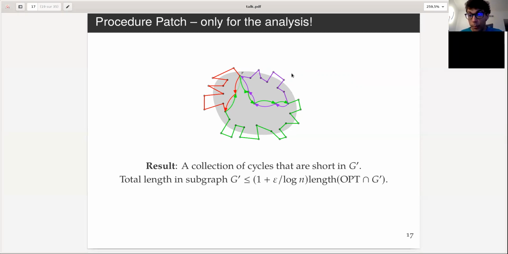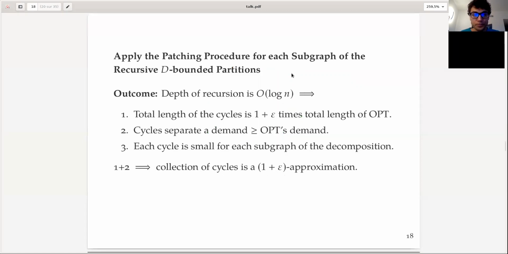And that's our patching. That's how we modify opt. Of course, this is only for the analysis. This is not happening in the algorithm because we don't know opt. But what I'm trying to do is say that there exists a good opt. And that's how we build a good opt for the analysis.